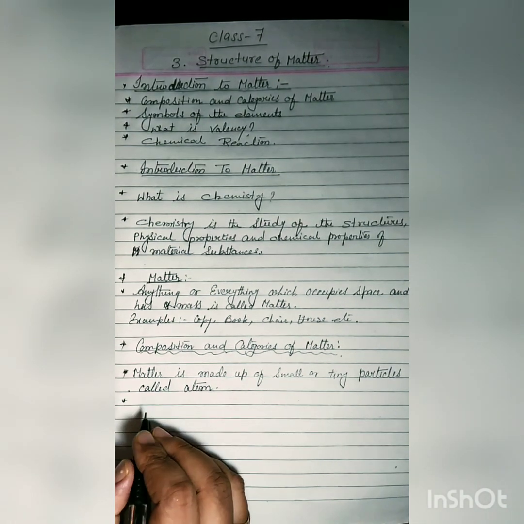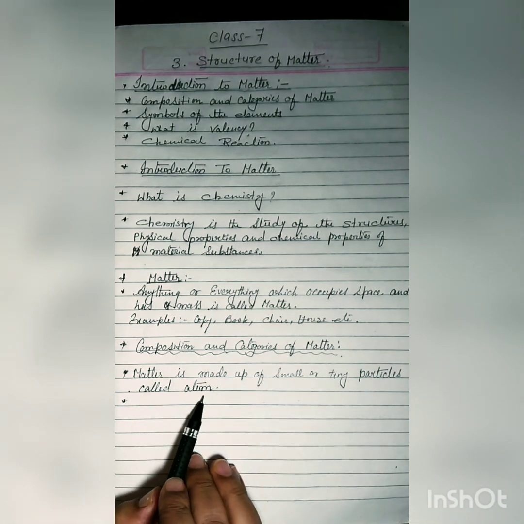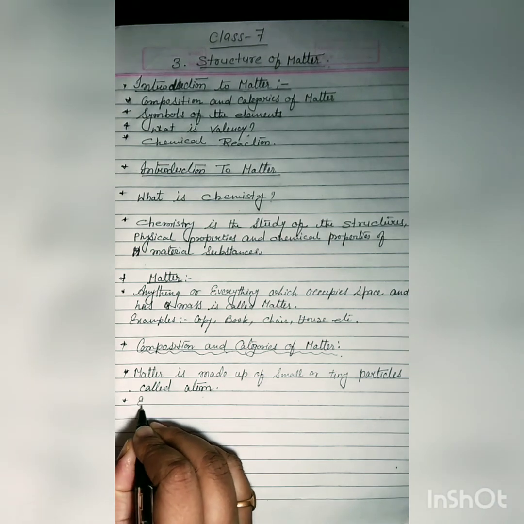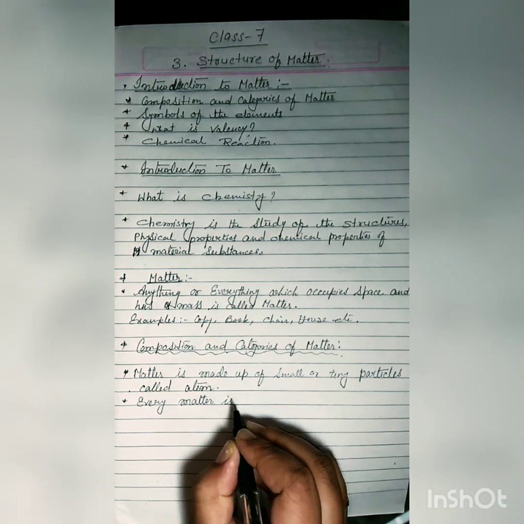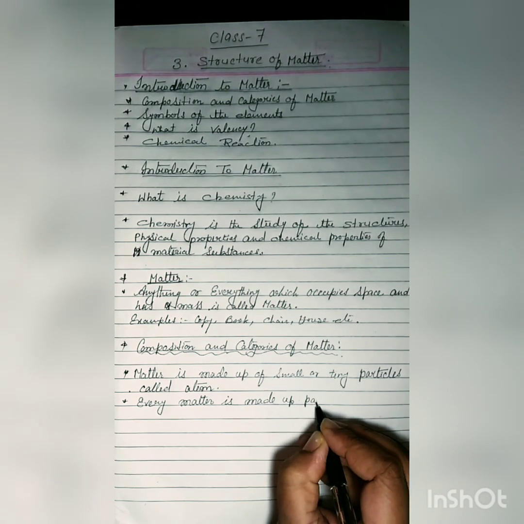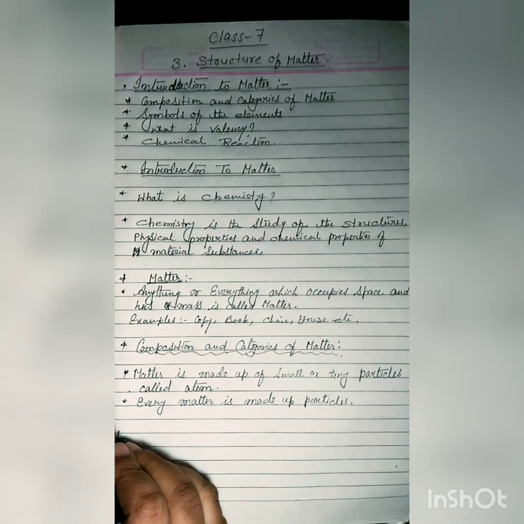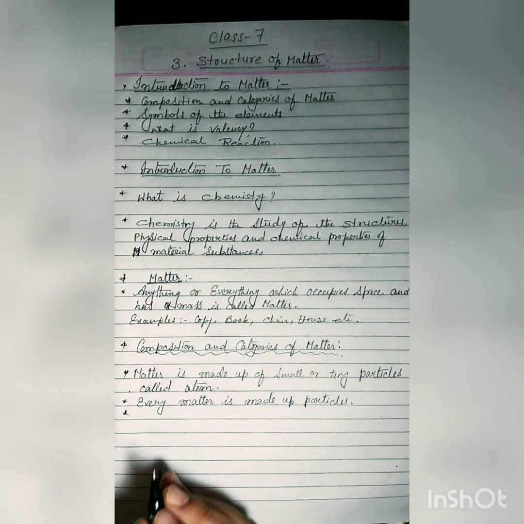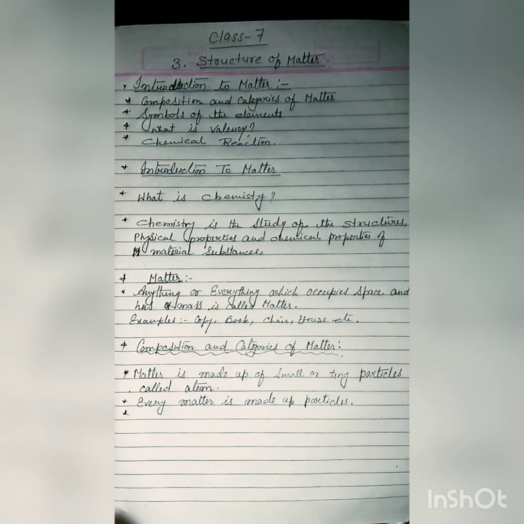That means every matter is made up of particles. Matter is made up of small or tiny particles called atom. That means every matter is made of particles. This is also called atom. The particles constituting a matter are very small in size. So this is called the tiny particles. Clear student?